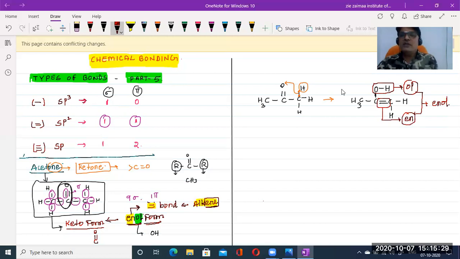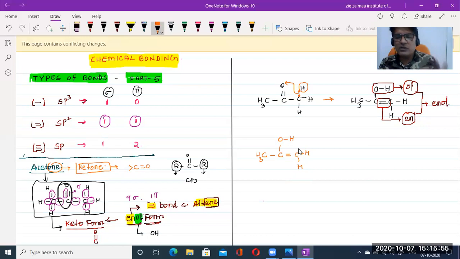So from this enol form, let us try to draw this structure clearly once again. See, CH3, C, single bond O, H, and here it comes as the double bond C, carbon and two hydrogens. Now let us check that every atom is going to be balanced by octet electrons or not.